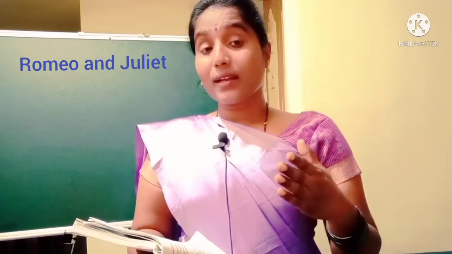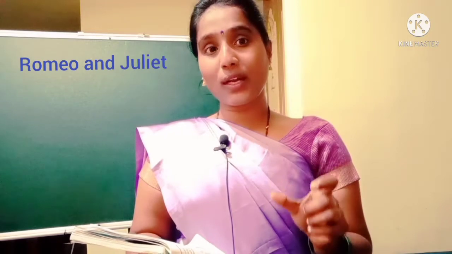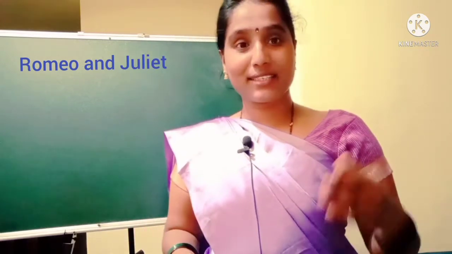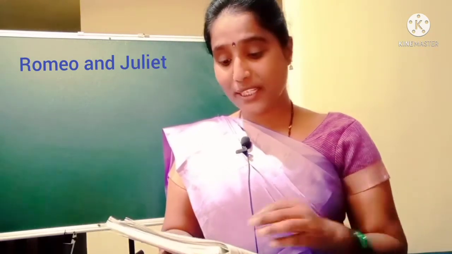So all the remaining women look like crows except Juliet. Only Juliet is the snowy dove. So how does he describe his beloved's beauty? Such a wonderful play has been given by William Shakespeare.